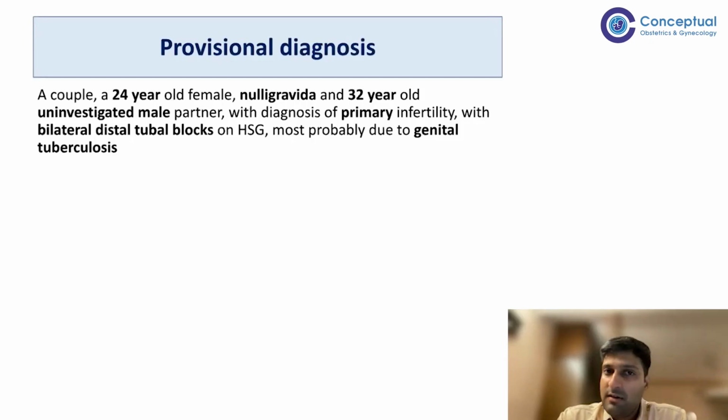Bactec 460 is not currently preferred or used widely, but Bactec 960 is used in certain setups. And recently, a US FDA approved VersaTREK method is also becoming popular. If any of these are positive, again, it confirms the diagnosis of genital tuberculosis.